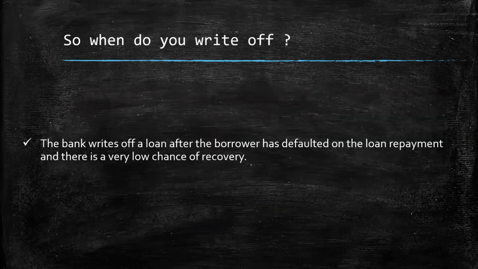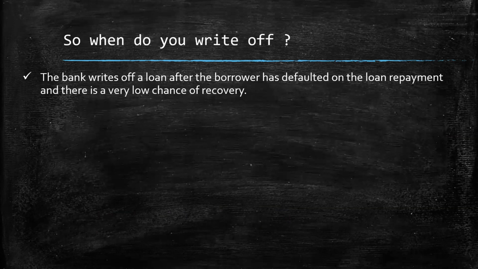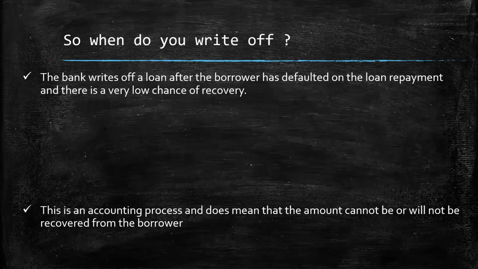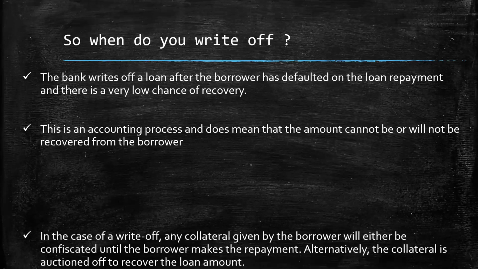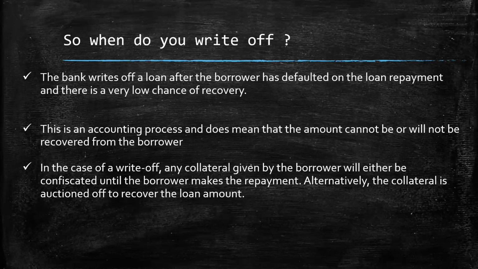So when do you write off the loan? It is written off after the borrower has defaulted on the loan repayment and there is a very low chance of recovery. Usually it is between 180 days and 365 days of no repayment from the borrower. This is an accounting process, as I mentioned. It doesn't mean that the account cannot be collected or recovered. And in case of a write-off, any collateral which was given by the borrower is confiscated until the borrower makes the repayment. Alternatively, the collateral is auctioned off to recover the loan amount.